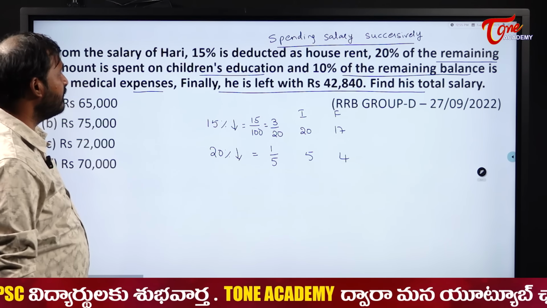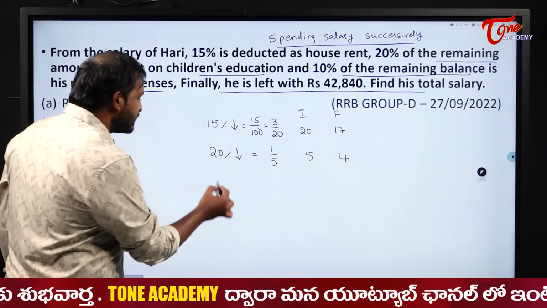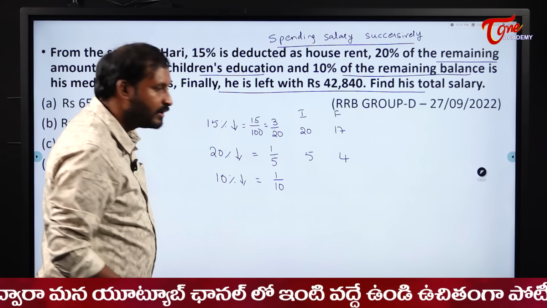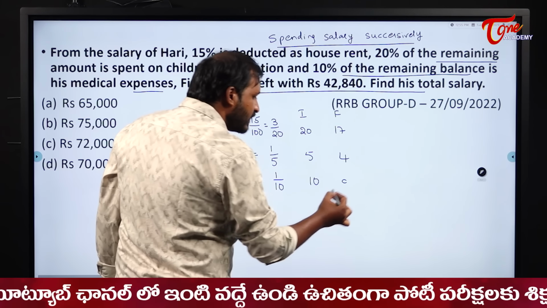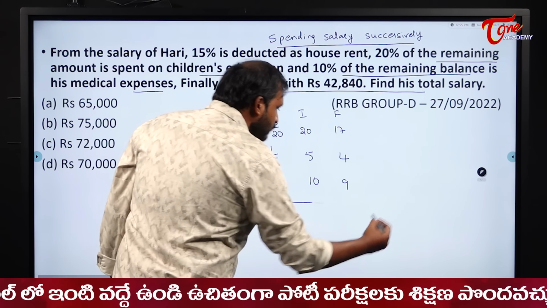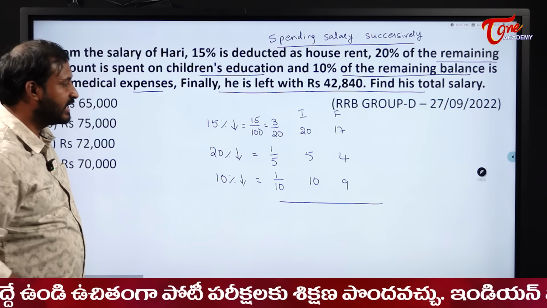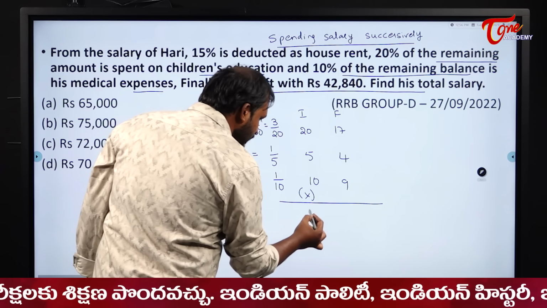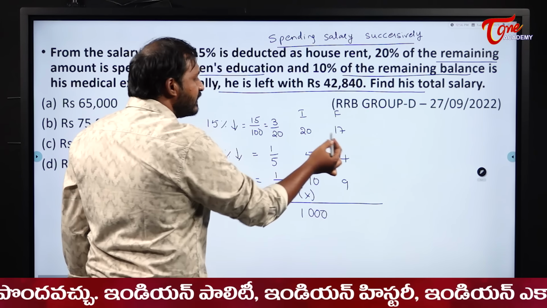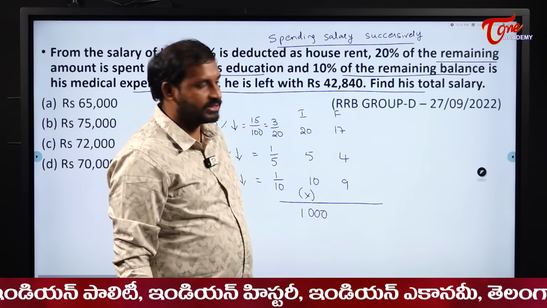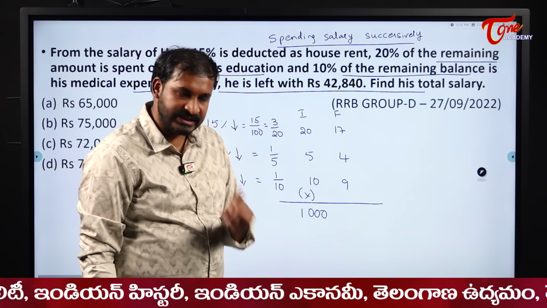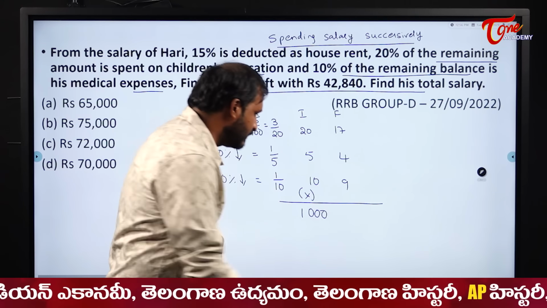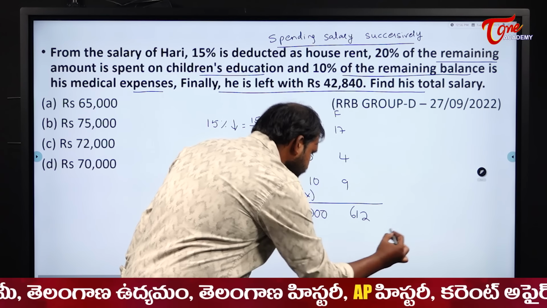Next, 10% of the remaining balance on medical expenses. So 10% decrease once again. So it becomes 1 by 10. Initial is 10, finally it becomes 9. Now please see here, students, his salary is decreasing, so multiply it. 5 into 20 is 100, 100 into 10 is 1000. Next 17 into 4, 17 fours are 68. 68 into 9: 68 tens is 680, minus 68, you will get 612. Right? That is how you need to do it.